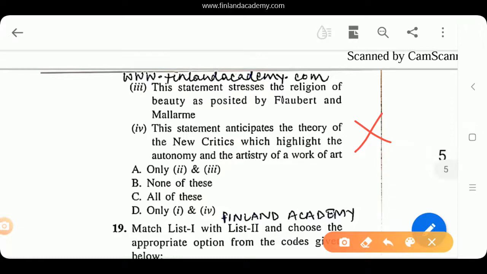If you've studied these two concepts nicely, that is new criticism and aestheticism, you will immediately eliminate these two options. Now, if you've studied, then you will immediately mark option number A, that is 2 and 3.